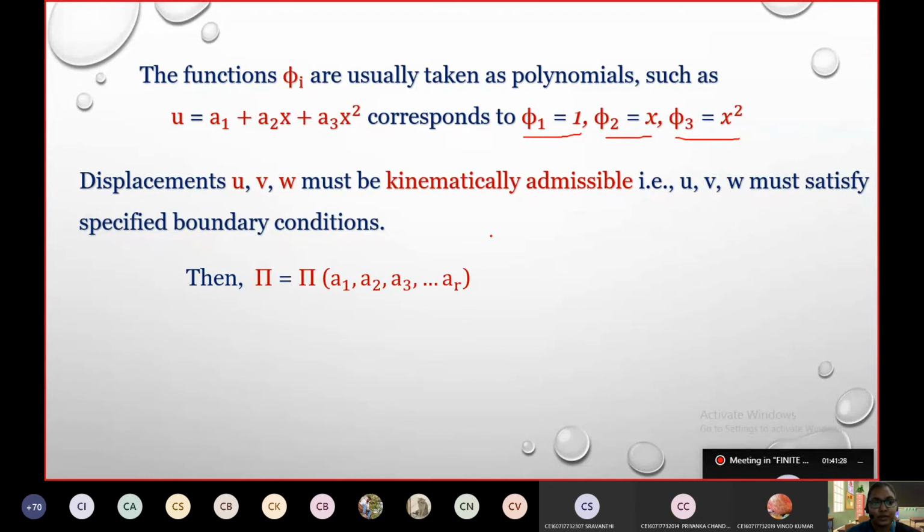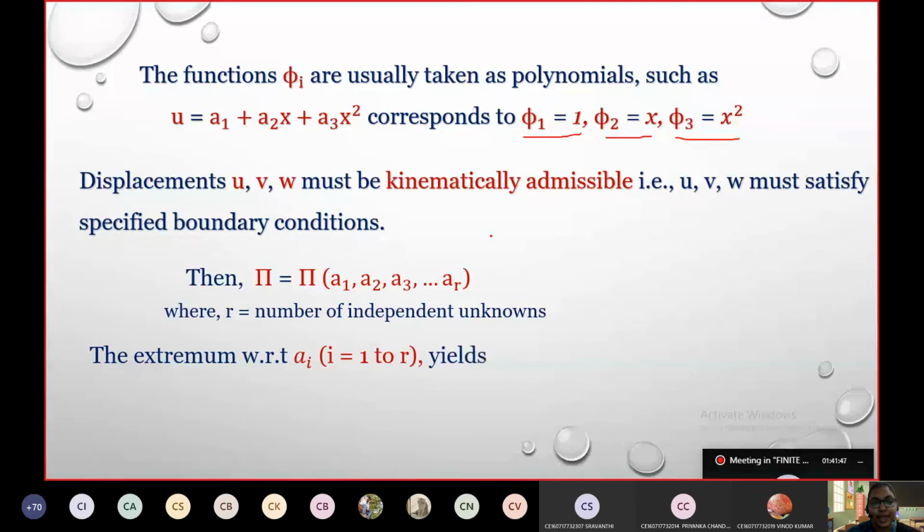Now what will happen? Whatever potential energy equation we have, that potential energy equation is taken in terms of our assumed displacement fields. Now, applying them, I have to extremize my potential energy equation with respect to these assumed displacement fields.